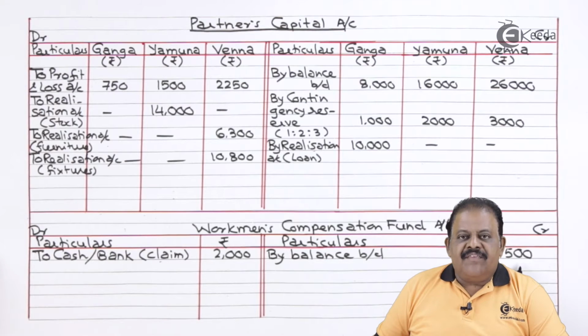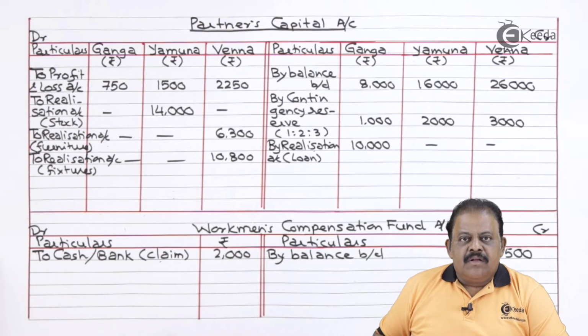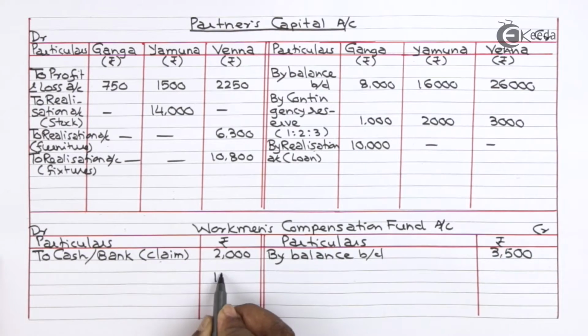Out of 3,500, 2,000 has been used to pay the claim. Now the balance 1,500 will be distributed among partners and it will be credited to partners' capital account.